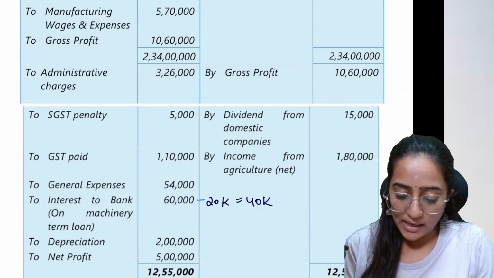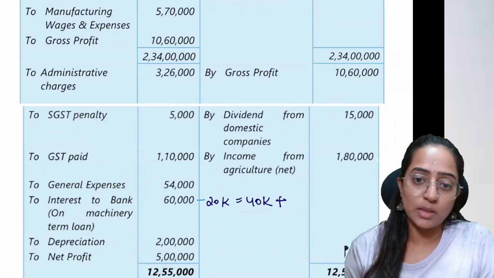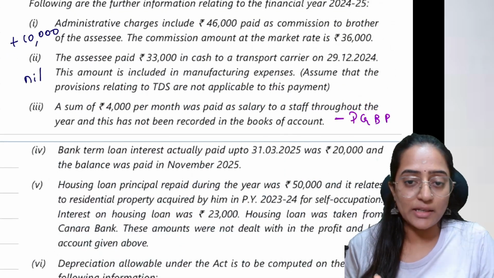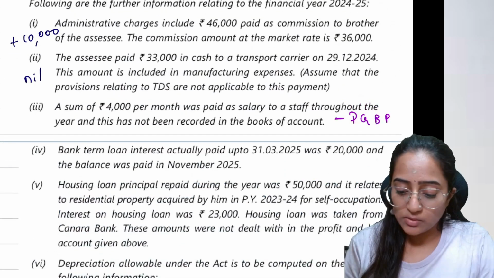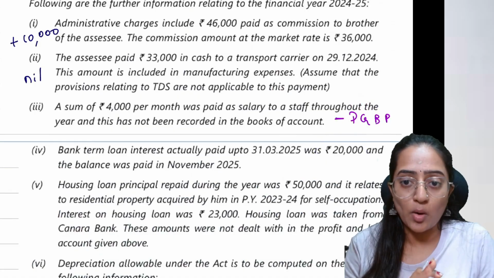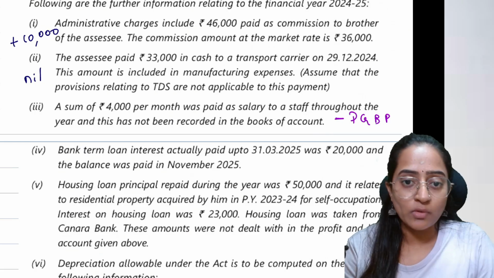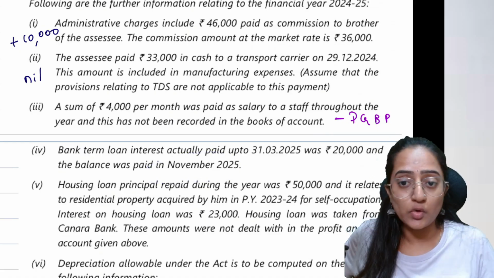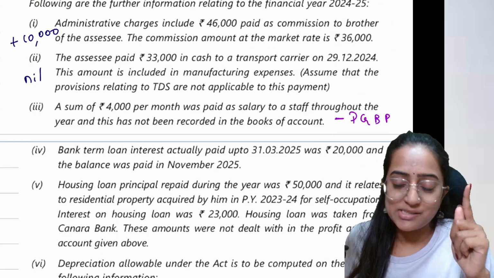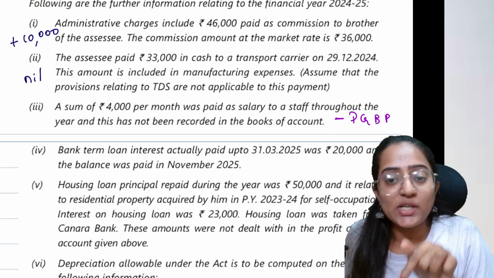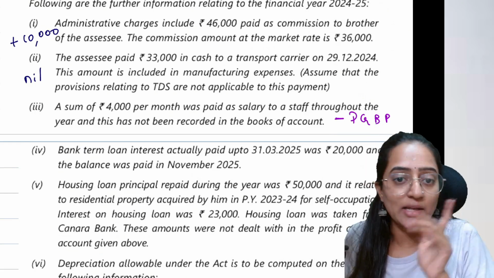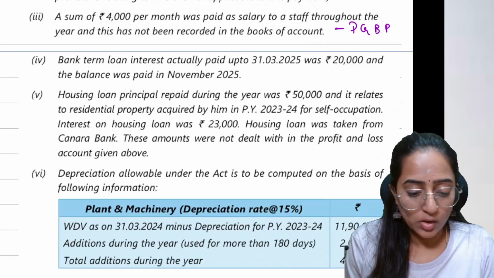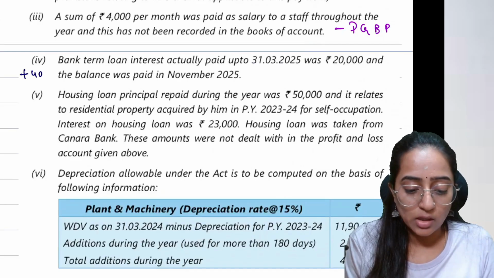Remaining 40,000, whatever he has, this will be disallowed under section 43B. So 40,000 rupees I am going to add back in my computation. Understanding, everyone? Why did I add back? Because out of that total 60,000, this fellow has paid 20,000. No problem, actually paid under section 43B. And he paid the remaining amount in November 2025, that is after the 139(1) due date. However, he will get that 40,000 rupees as a deduction in the year in which he actually pays it. That is in PY 25/26, he will get it. No problem. Okay, done. So what you are going to do here, you are going to add back 40,000.